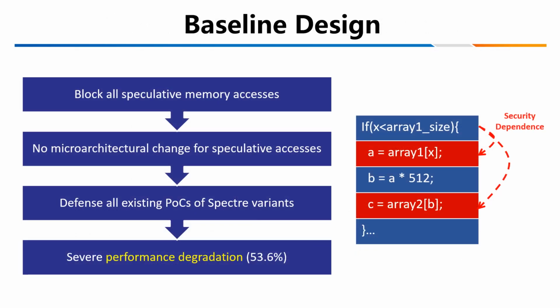So we have a baseline design. We can block all speculative memory access. There is no microarchitecture change for speculative access. We can defend all existing POCs of Spectre variants, but it has severe performance degradation.